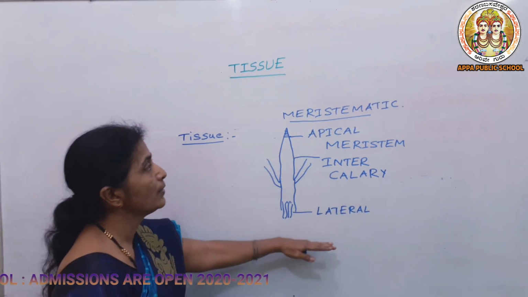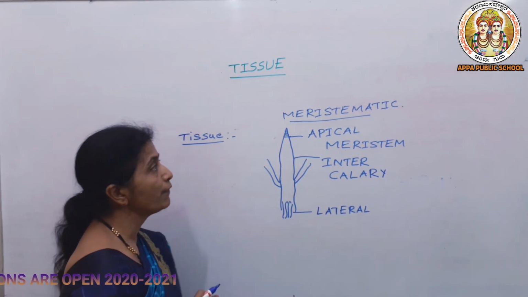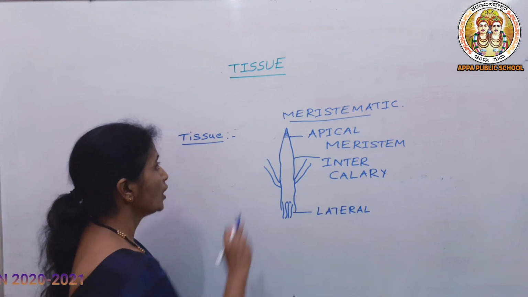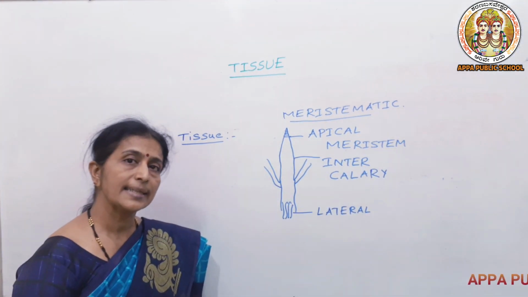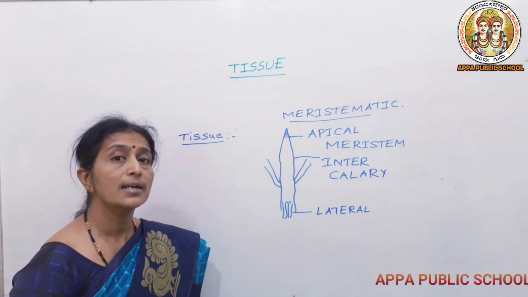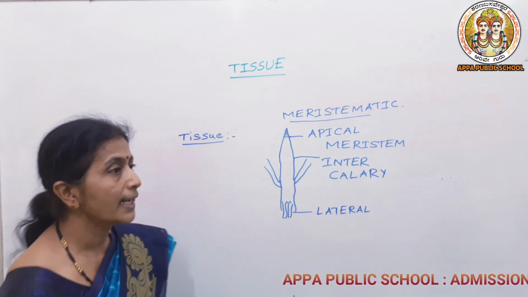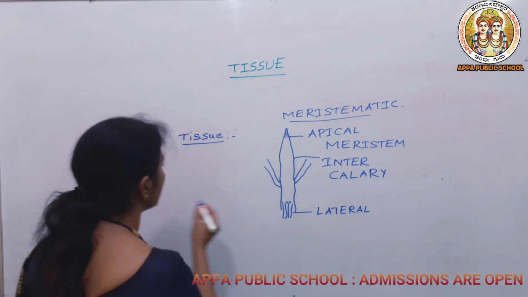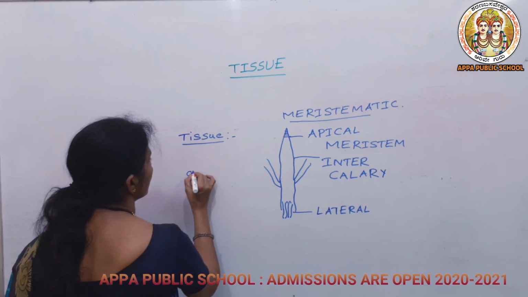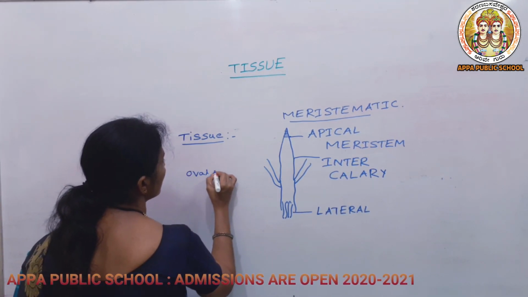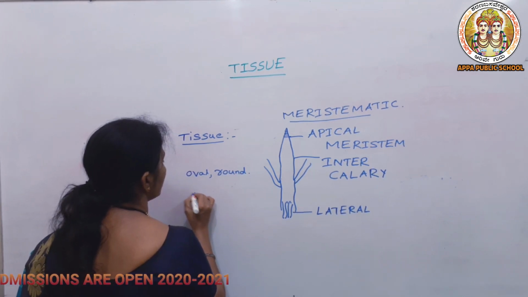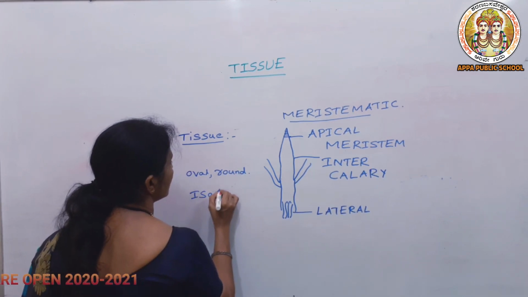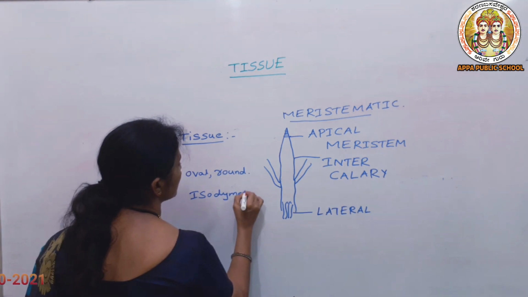So let us know what the characteristics of meristematic tissue are. The meristematic tissue is a living tissue and it has the capacity to divide continuously. The second one, the shape of the meristematic tissue, may be oval, round or isodiametric, so isodiametric in shape.